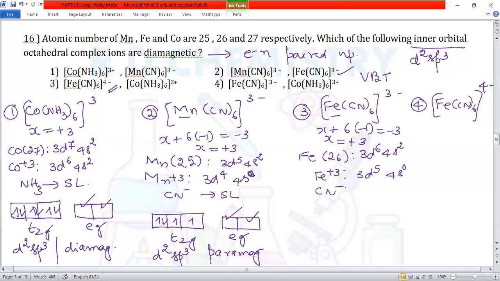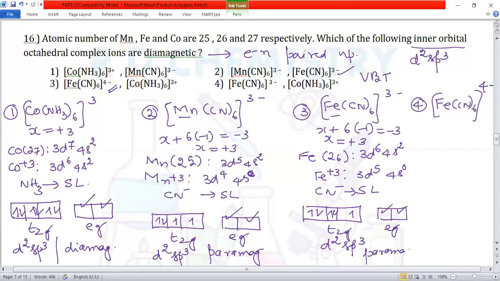Again, CN minus is a strong ligand. Electron pairing takes place. Same thing, t2g orbitals, and we have got eg orbitals. So 5 electrons, 1, 2, 3, 4, and 5. Therefore, again 2 d orbitals available. It undergoes d2sp3 hybridization, but it is a paramagnetic substance.